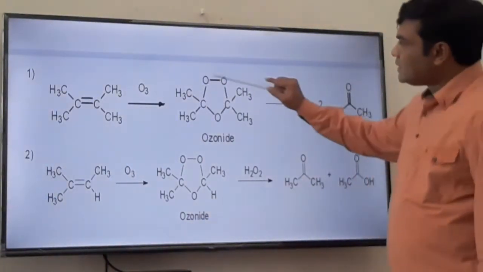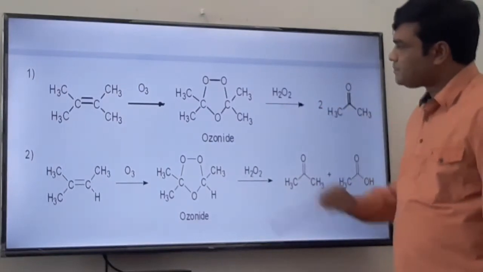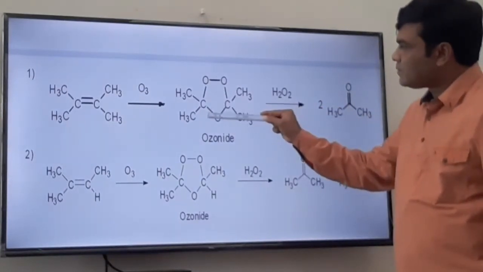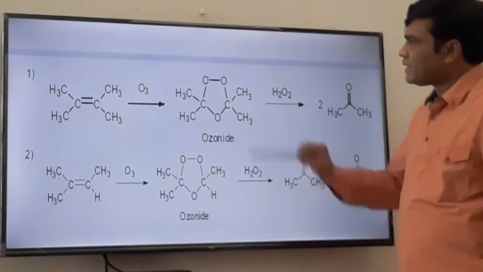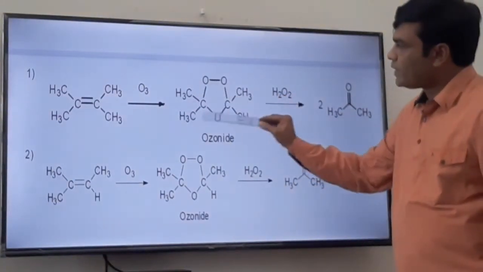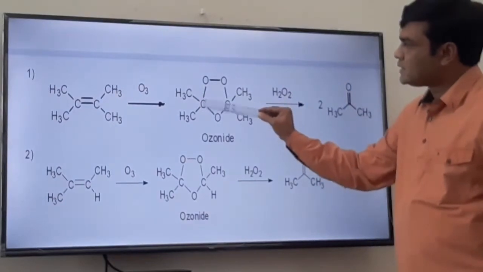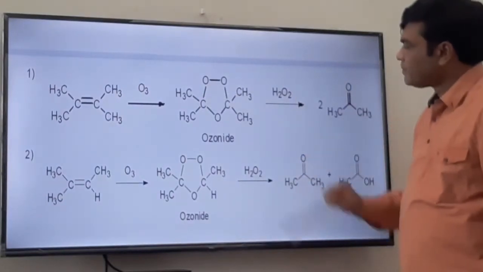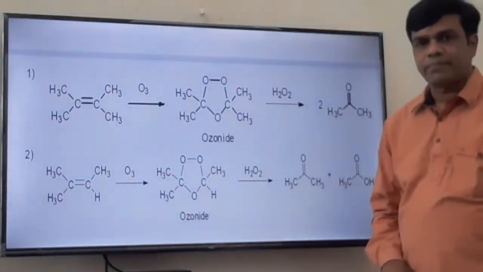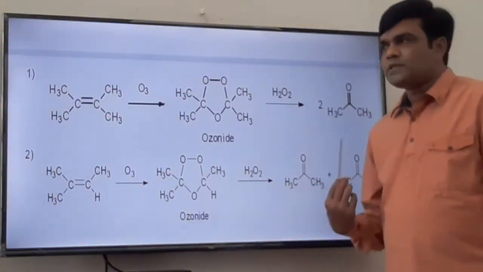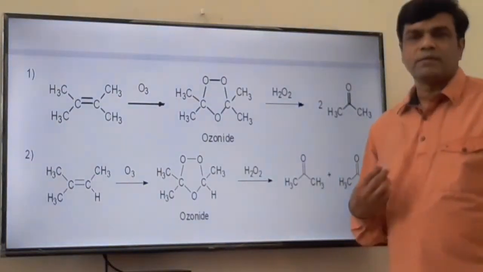So here the oxygen-oxygen bond cleavage, as well as this carbon-oxygen bond cleavage, as well as this carbon-oxygen bond cleavage takes place. So what we get? This one moiety, that is CH3, C double bond O, that is acetone. This is another acetone moiety. So 2 molecules of acetone are obtained.